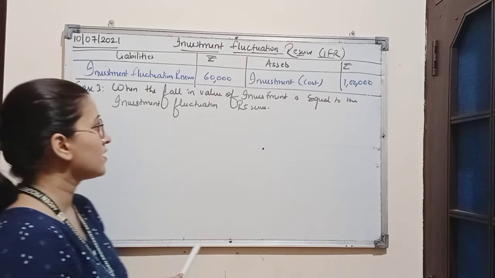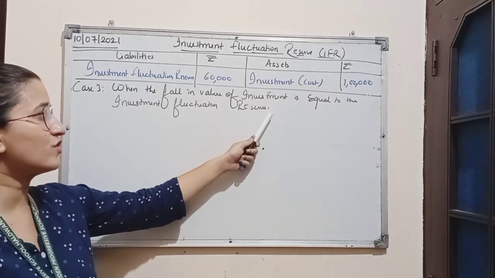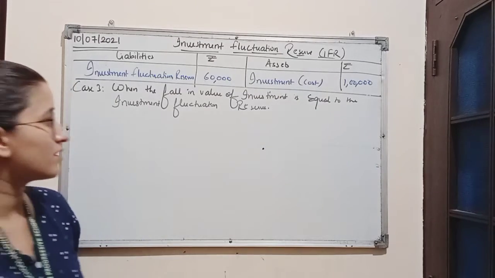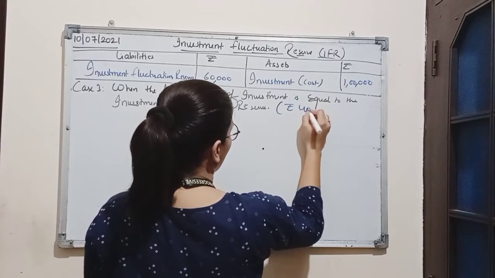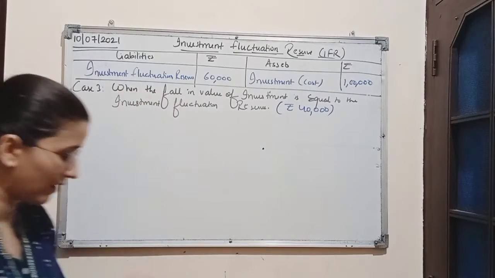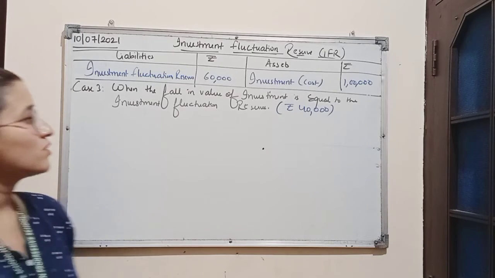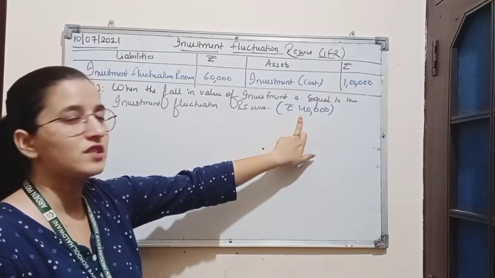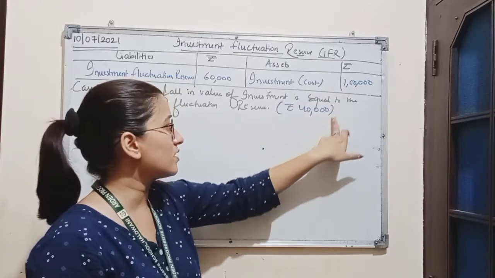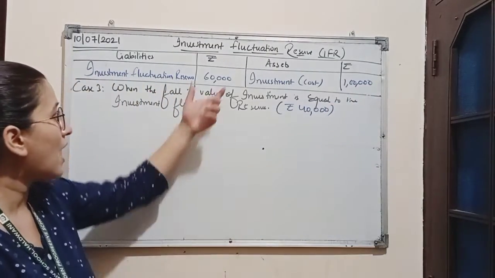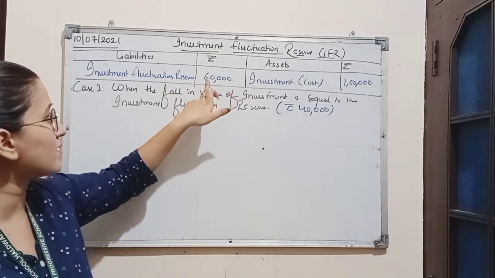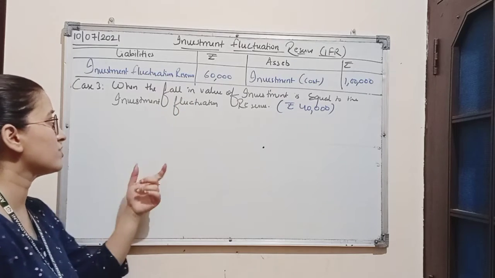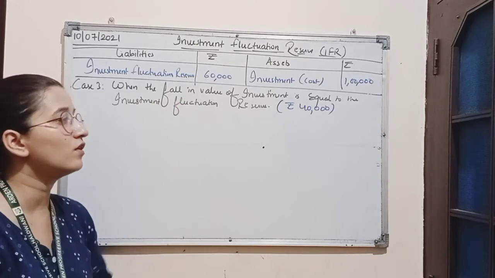So here in this case, the fall in value of investment, which means the loss in investment, is equal to investment fluctuation reserve. Say it is rupees 40,000. Let the market value of investment be rupees 40,000. So here we know the cost of investment is rupees 1 lakh, and now the market value of this investment is 40,000. So there is a loss of rupees 60,000, and we have created the reserve for such losses amounting to rupees 60,000 only. So here the entire amount of investment fluctuation reserve will be used to recover the loss of investment.